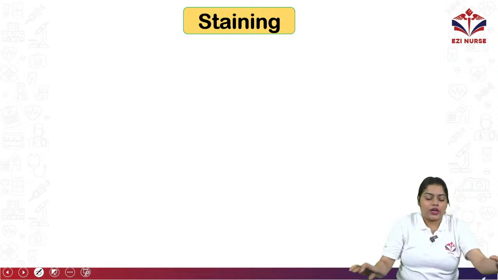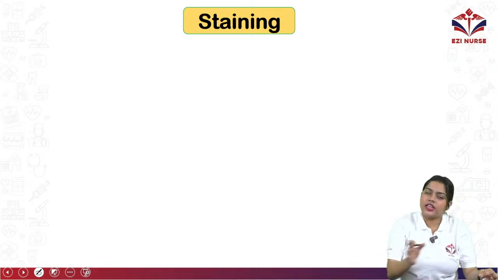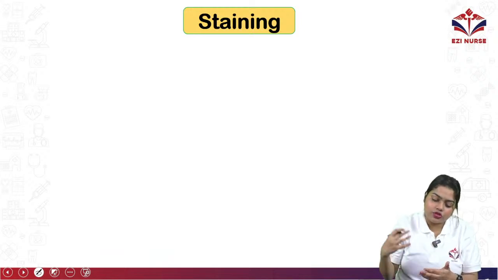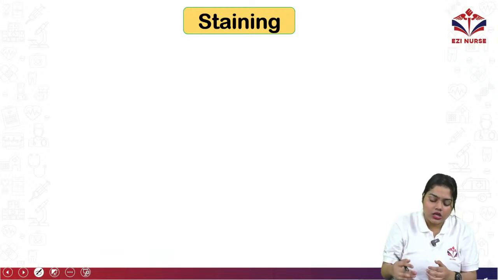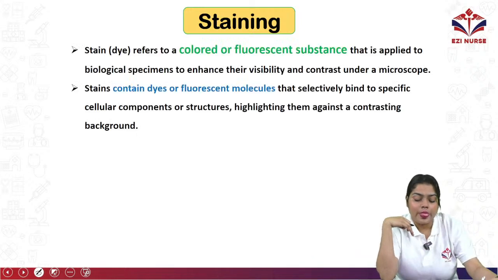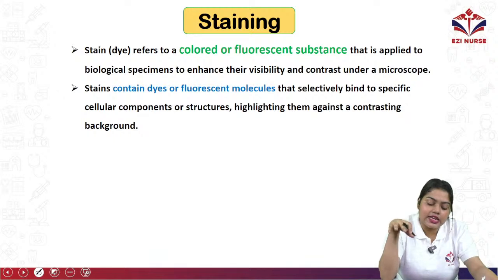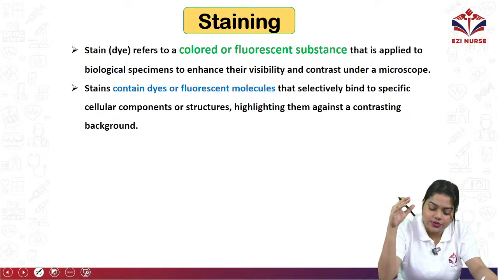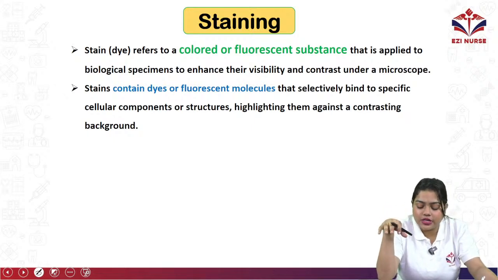So we know what staining is. Staining is a procedure where we apply different types of stains or colors to identify microorganisms under the microscope. Staining refers to a dye or colored fluorescent substance that is applied to a biological specimen to enhance its visibility and contrast under a microscope.